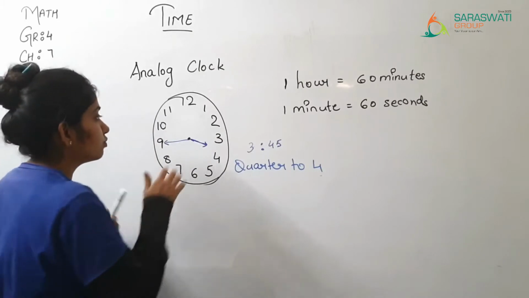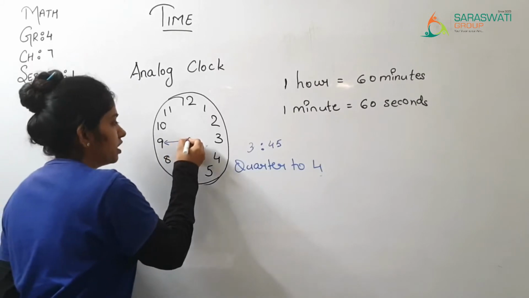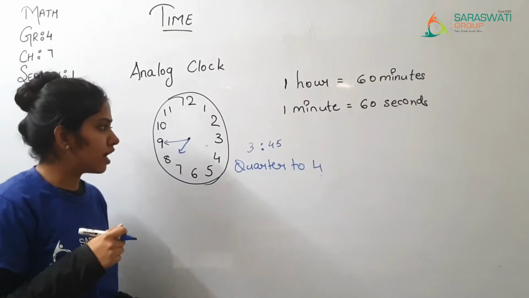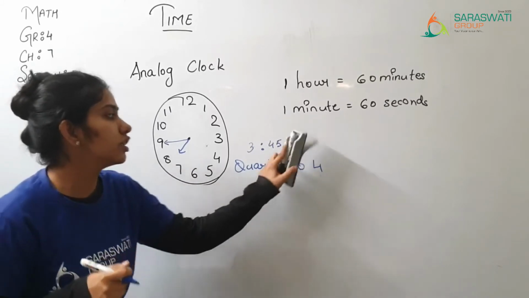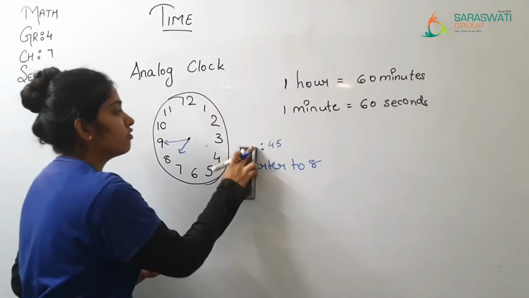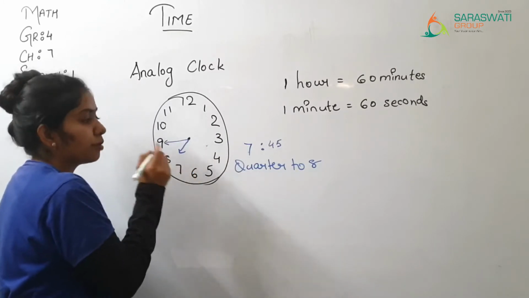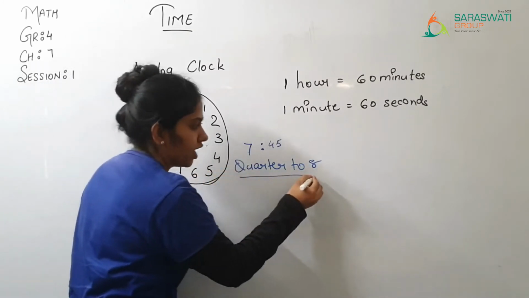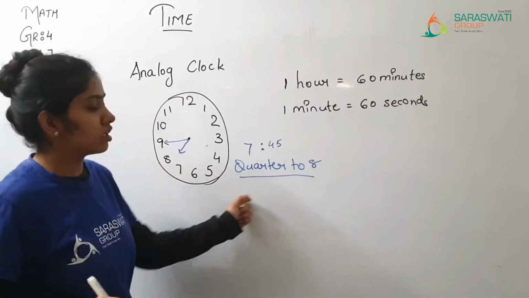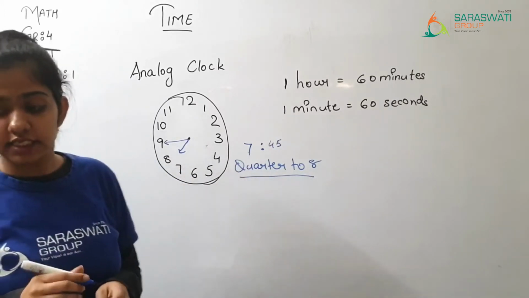Okay? Now, what if the small hand is between 7 and 8? That is, it is quarter to 8. But in numbers, you will write 7:45. In numbers, you will write this number. But in words, if you are writing like this way, then you will go with the next number. Okay? It is quarter to 8. I hope that you are getting it clear.